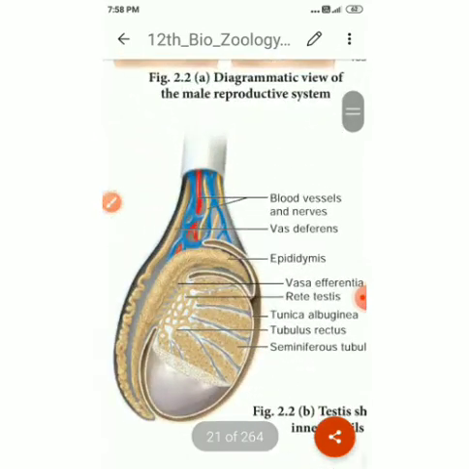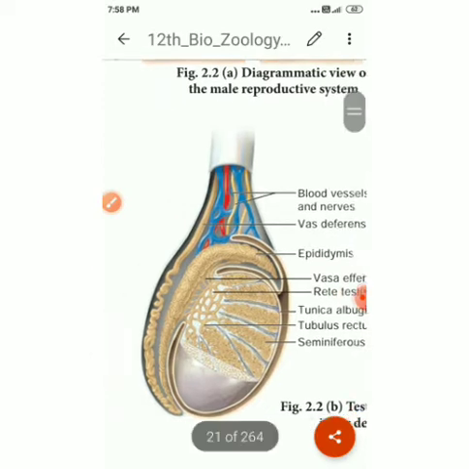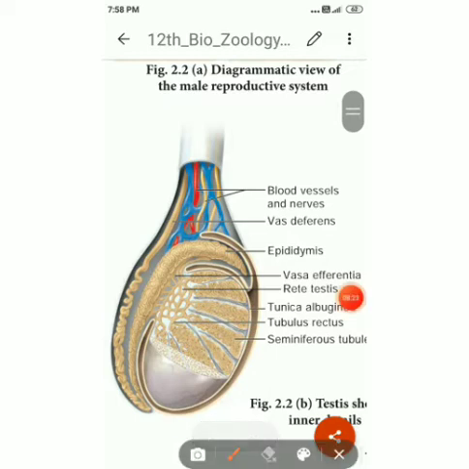Each testis is covered by an outer membrane. You see in this diagram, each testis is covered by the outer membrane. It is called the tunica albuginea. It is an outer membrane. It is divided by septa into about 200 to 250 lobules, containing 2 to 4 highly coiled testicular tubules, or seminiferous tubules. You are seeing here, these are divided, forming seminiferous tubules.